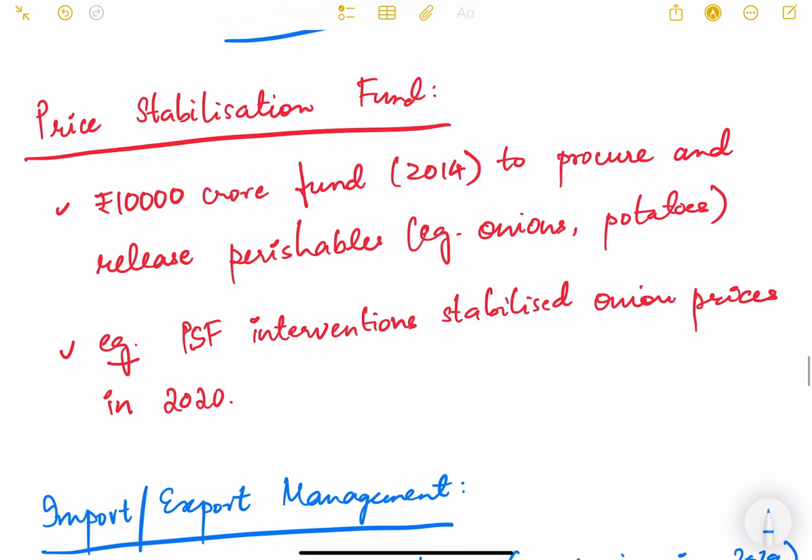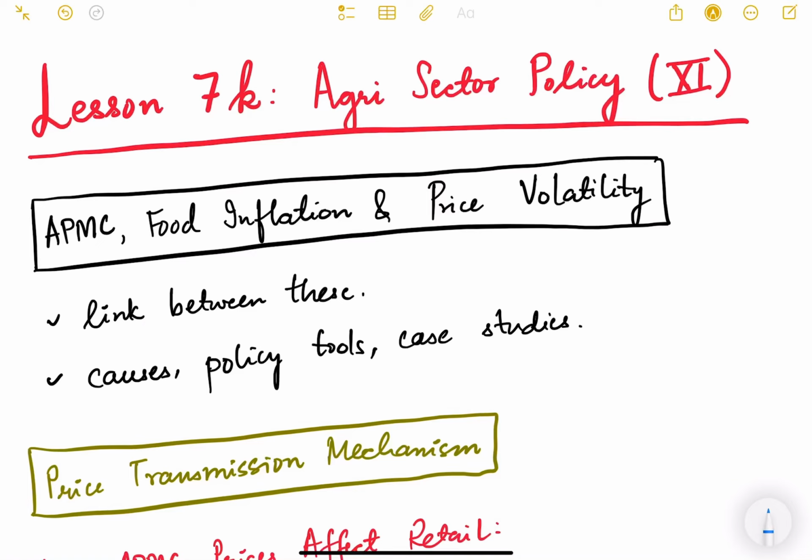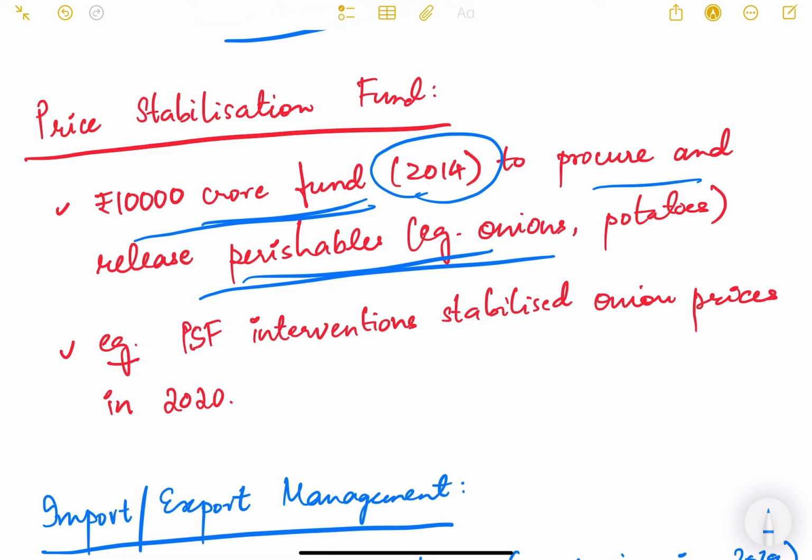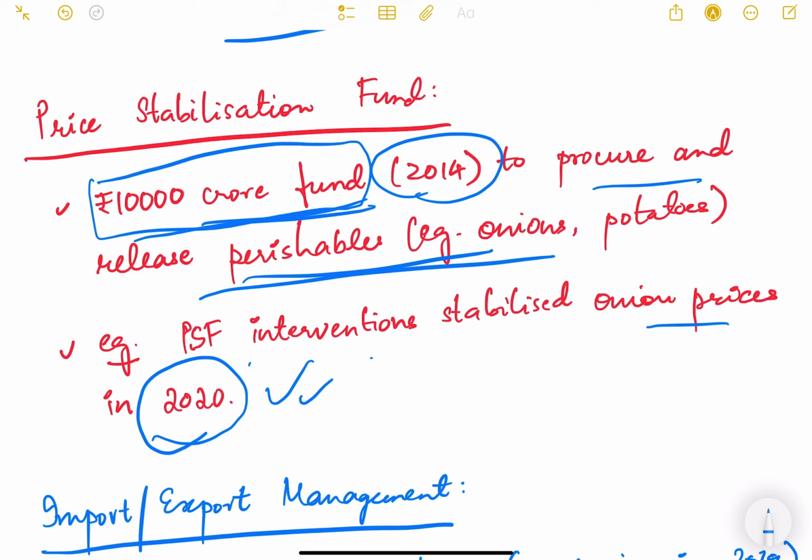Then the Price Stabilization Fund, a 10,000 crore fund created in 2014 to procure and release perishable items like onions and potatoes. Price Stabilization Fund interventions stabilized onion prices in 2020. So this helps. The government has set aside a 10,000 crore fund, and from this it can be released whenever required to stabilize prices when prices are very volatile because of several reasons. It can be monsoon, excessive rains, drought, other weather shocks, supply chain disruptions like transportation, or other external factors.